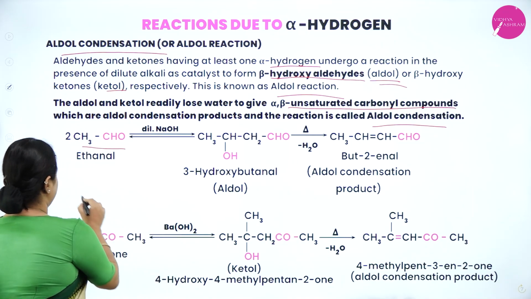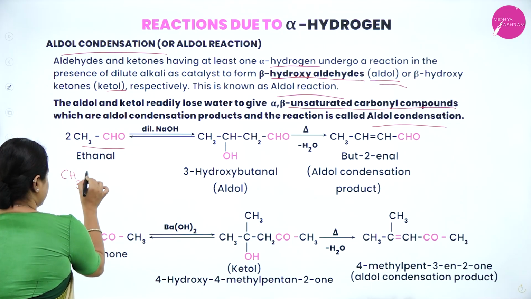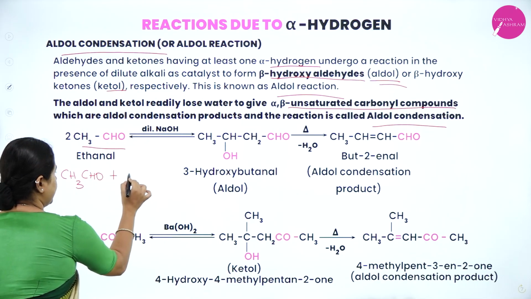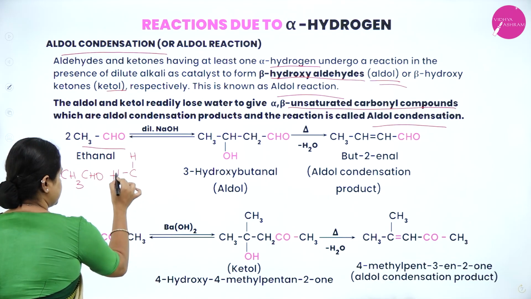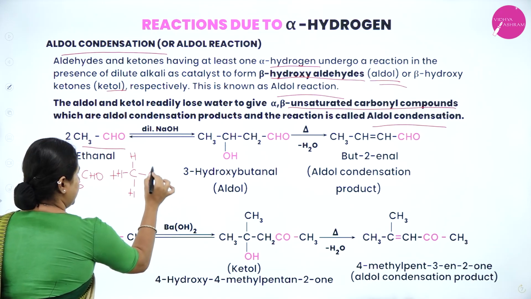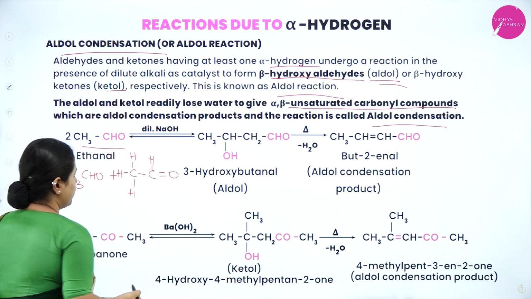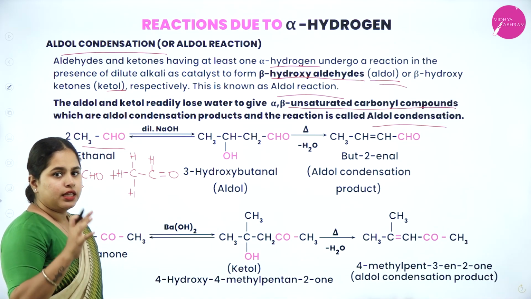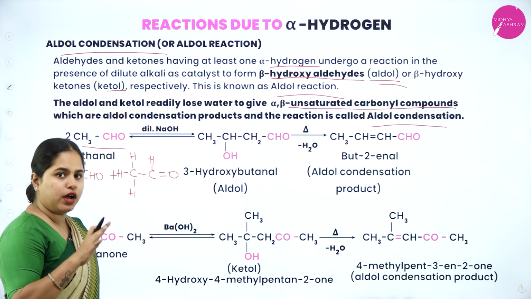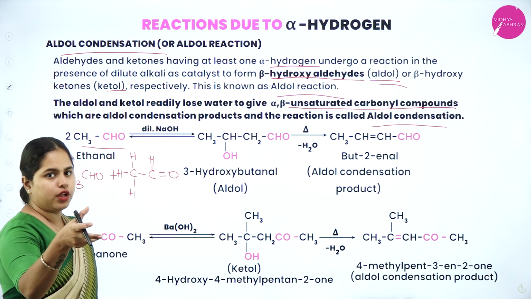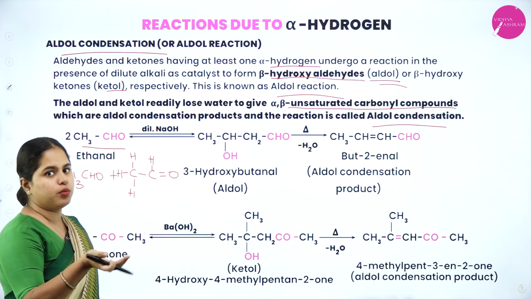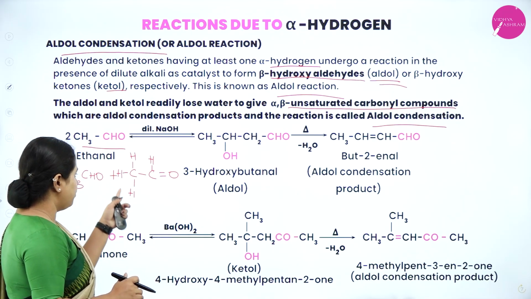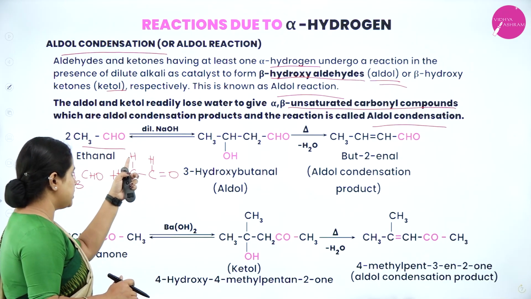So how this is happening is, let's take 1 mole CH3CHO and another mole, I'm just going to write it like this, CH3CH double bond O. Now there will be a transfer of alpha hydrogen from 1 mole of the aldehyde to the oxygen atom of the other aldehyde. That means you have 3 hydrogen atoms here. All of these are alpha hydrogen.